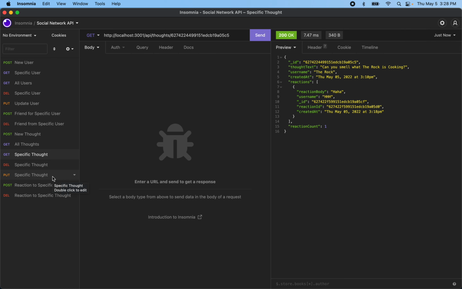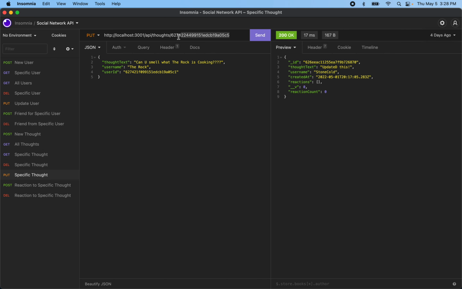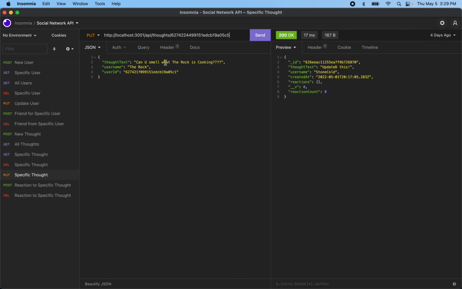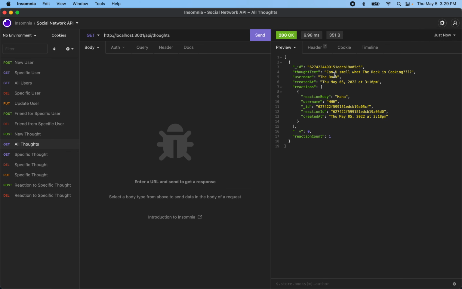And we can even update the specific thought. So let's take that same thought right there where The Rock was talking to Triple H, and he originally said, if I go to it, can you smell what The Rock is cooking? And he spelled it right and stuff. And if he just wants to be cheeky and change that, can you smell what I'm cooking? There, we can update that. And if we now go look at all of our thoughts, there we go. Can you smell what The Rock is cooking, with the question marks?